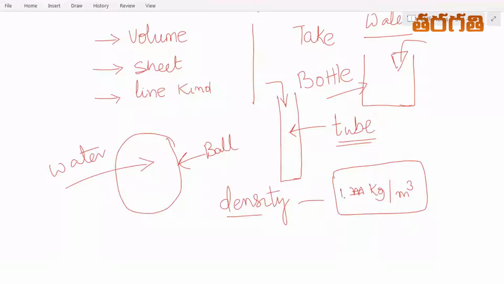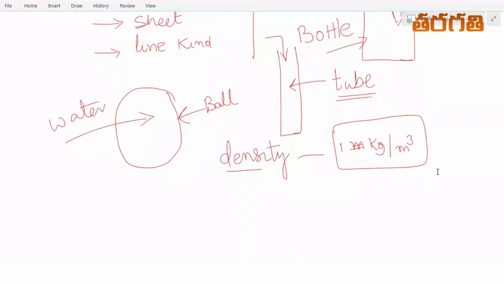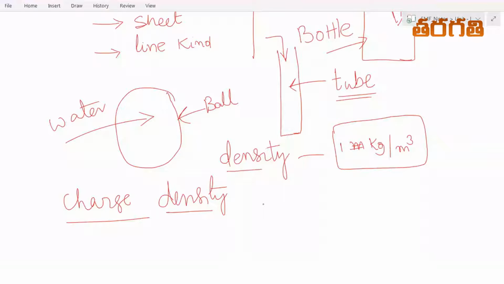Like this, we define charge density. This charge density will tell how much charge is present in a particular shape or configuration.